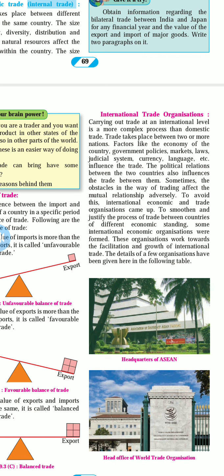To avoid this, international economic and trade organizations came up to smoothen and justify the process of trade between countries of different economic standings. Some international economic organizations were formed. These organizations work toward the facilitation and growth of international trade. The details of a few organizations have been given here in the following table.